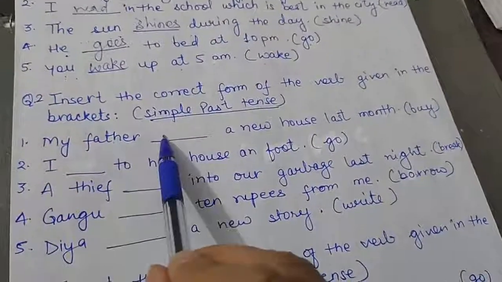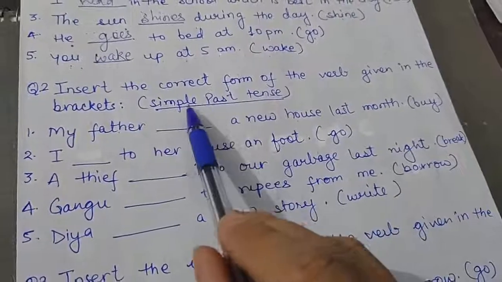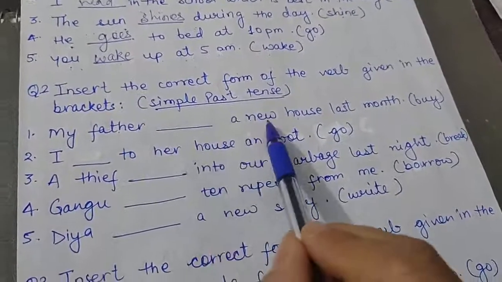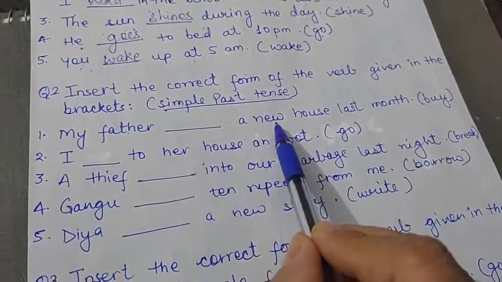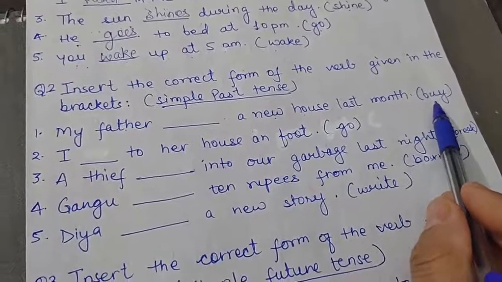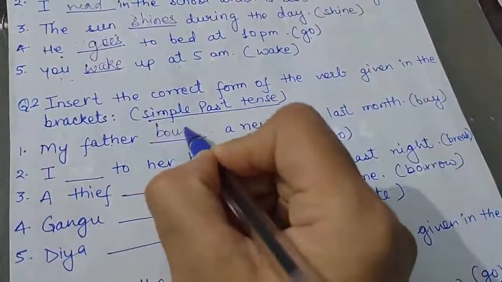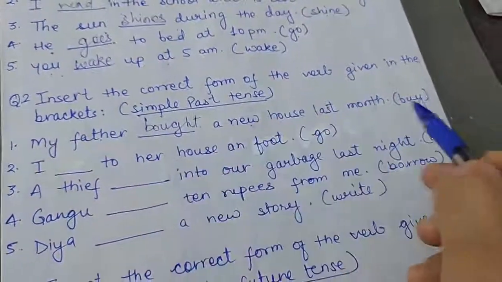So let's see how it goes. My father dash a new house last month. So you have to use simple past. Now this sentence is a positive sentence in simple past, so you will change this verb to the second form. My father bought. So bought is the second form of buy.